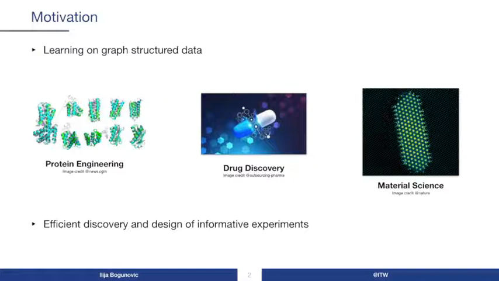So in this paper, we consider bandit optimization over graphs and propose to employ graph neural networks to estimate the unknown reward.